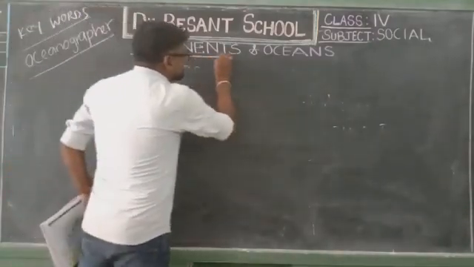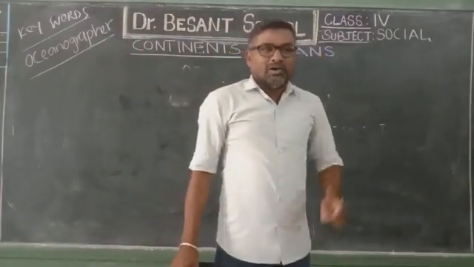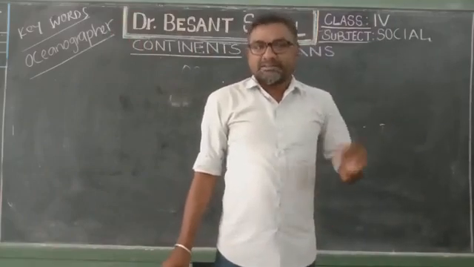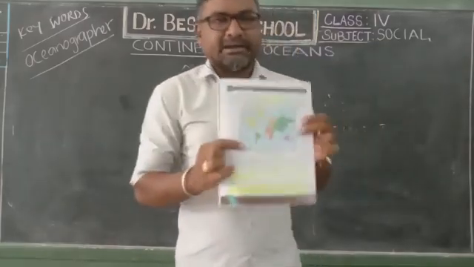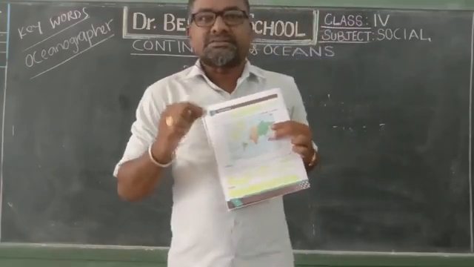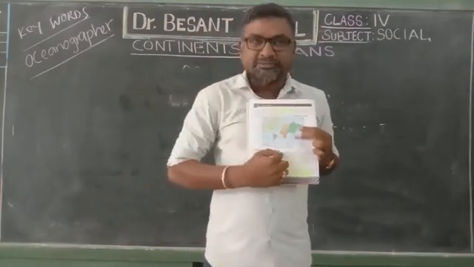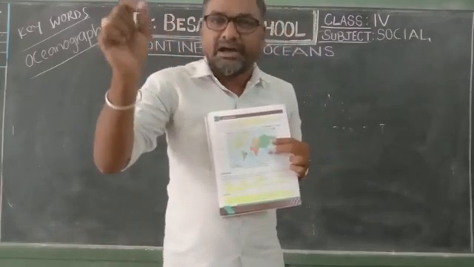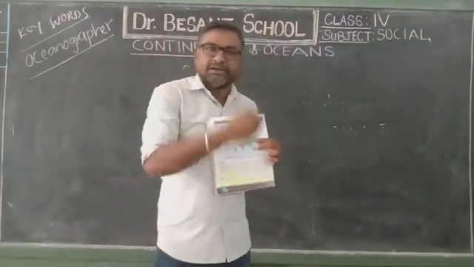What is a continent? A continent is a huge land mass on the earth's surface. Again, on page number 8, you can see continents. Continents are large land masses on the earth's surface. Underline here with the pencil. There are 7 continents on this planet Earth.